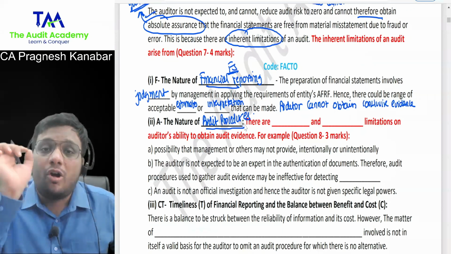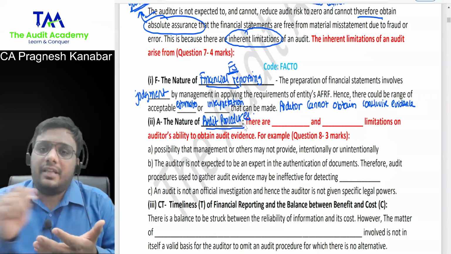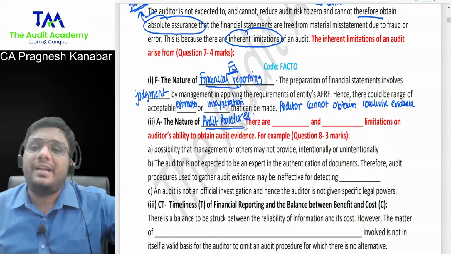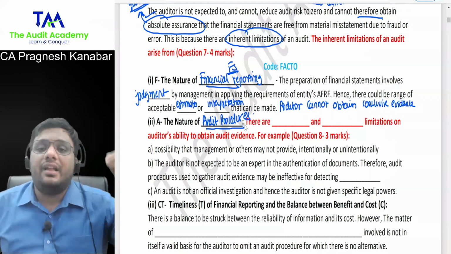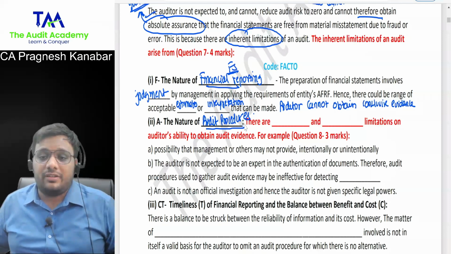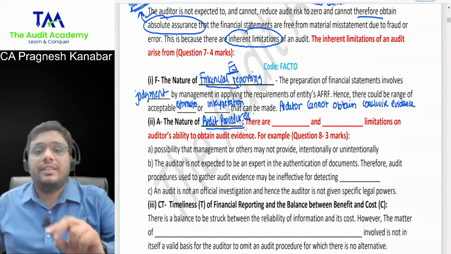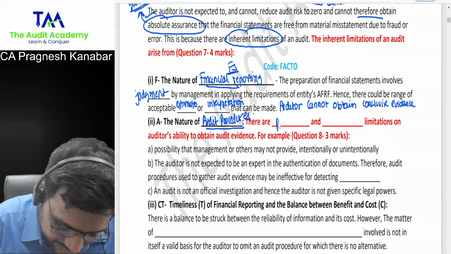Plus the biggest comedy in standards on auditing is that everywhere, in every chapter, they have written auditors should discuss the matter with management before coming to the conclusion. Discuss the matter. Discuss the matter. Every time if we keep on discussing, then obviously they will start influencing us. Yes or no, sir? Yes, sir. So there are practical and legal limitations. Everyone, please write down.